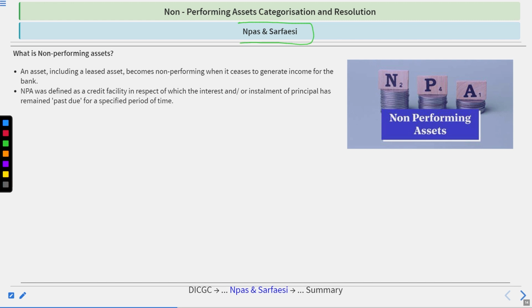Now, what are NPAs and SARFAESI? This is actually a very, very important topic to be discussed. NPA stands for non-performing assets. Talking from the bank's point of view, the amount which we deposit with the bank is actually the liability of the bank. That money does not belong to the bank. The bank has to return it to us whenever we require. The loan the bank lends out to people is actually the asset of the bank. How?